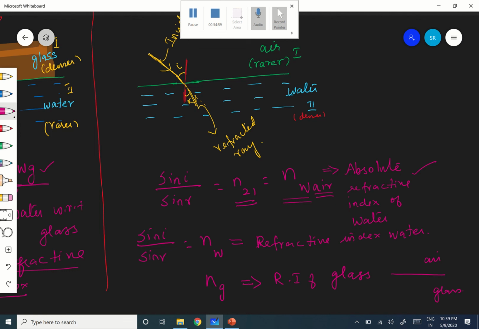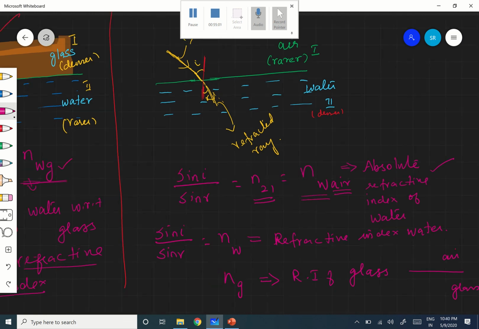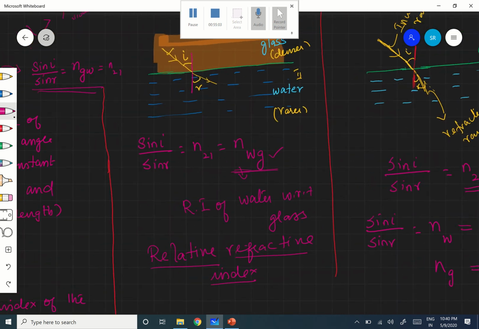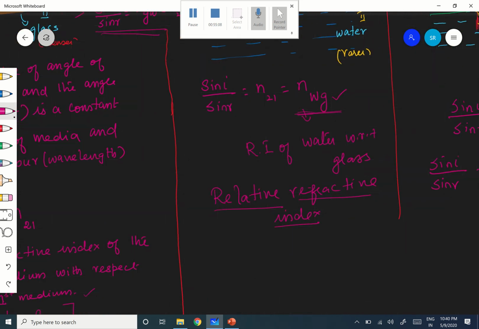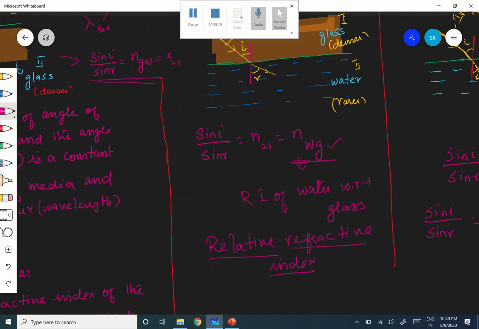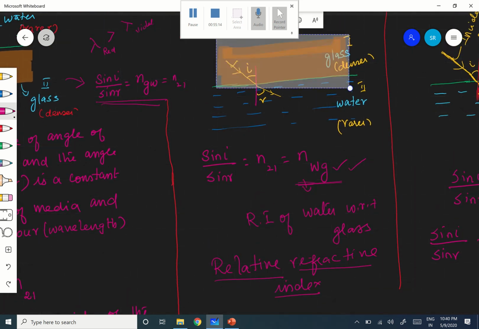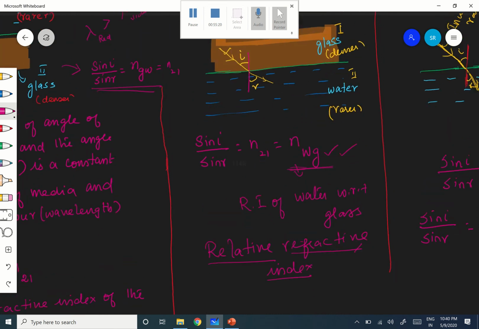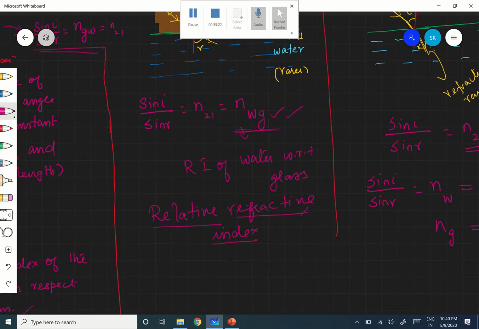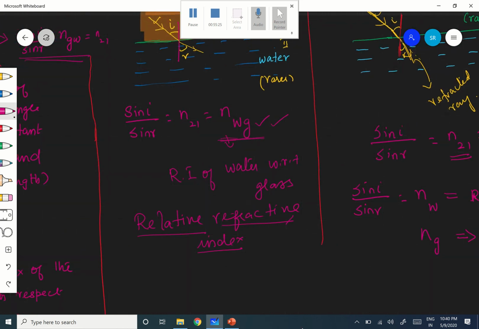Okay. Therefore, now let us go back to this. What is n here in this case? In this case, the first medium is glass, second medium is water, no? So once again I am coming back to the previous one, after giving you what is absolute refractive index.